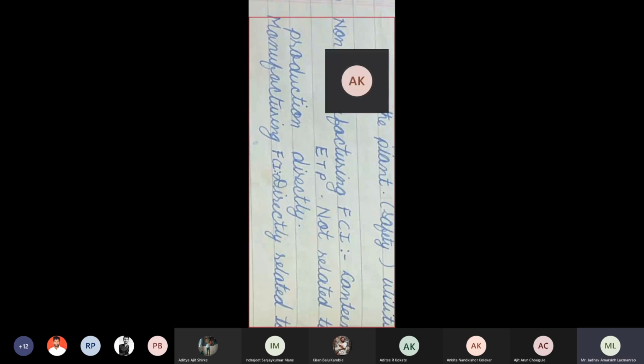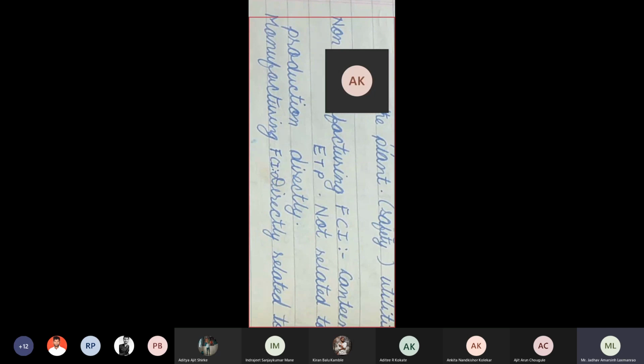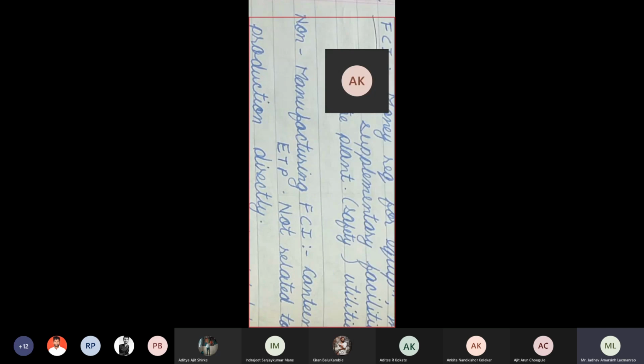So some FCIs are there, like ETP, effluent treatment plants, like cooling towers, like chilling plant. Okay, which are essential, but which are not compulsory for the production. Production doesn't stop without them. So these all assets, these all FCIs are known as non-manufacturing FCI.